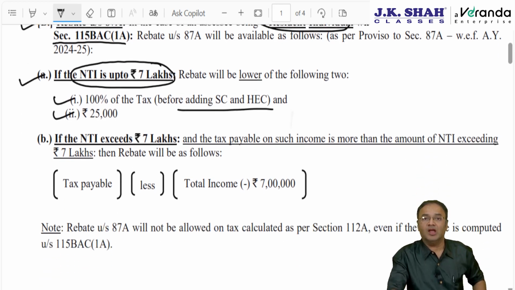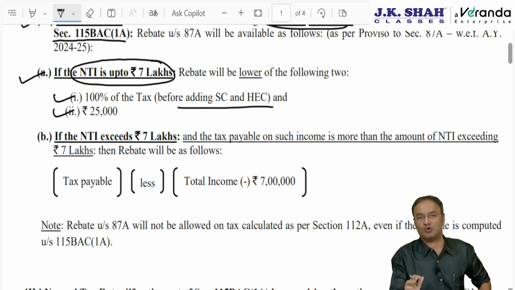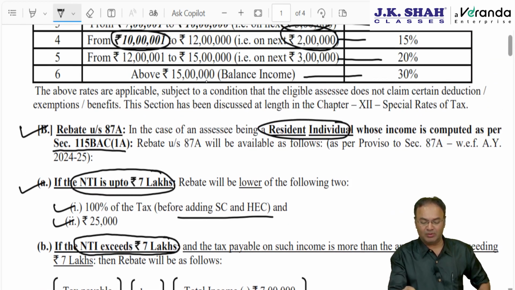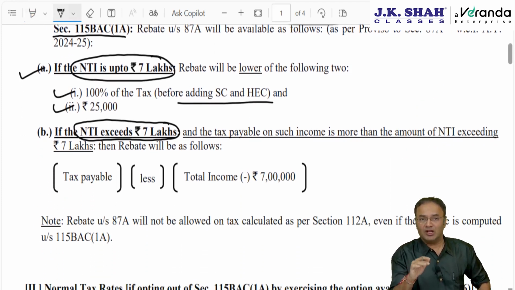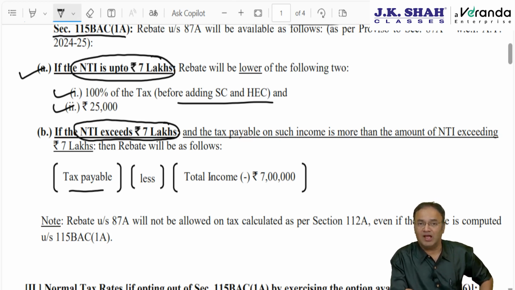Surcharge comes later. In case the net income exceeds 7 lakhs, then also rebate is available, but formula based. Then the rebate amount will not be the full amount of tax. How to calculate rebate when the net income exceeds 7 lakhs? Remember, rebate is available only to resident individuals. Others cannot claim this rebate. If the net income exceeds 7 lakh rupees, then rebate will be the left hand side bracket minus the right hand side bracket. The left hand side bracket would mean total tax payable, of course without health and education cess and without surcharge, minus the amount of net income exceeding 7 lakhs. That means total income minus 7 lakhs.